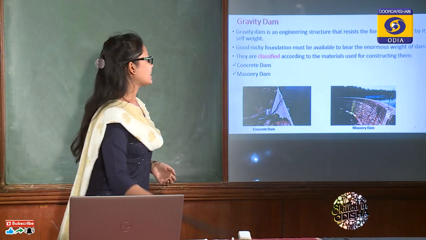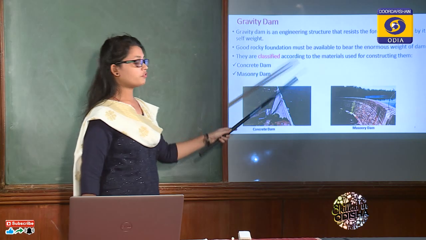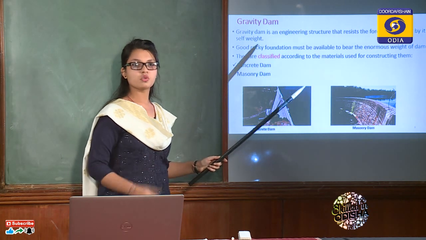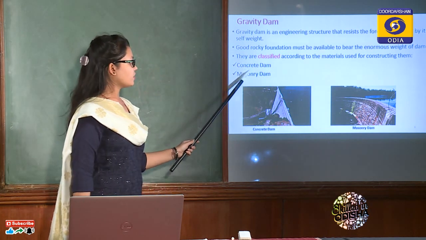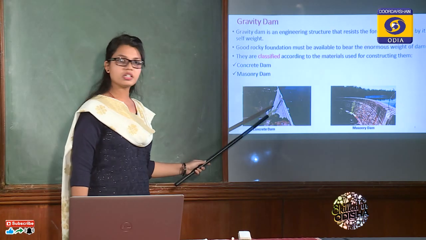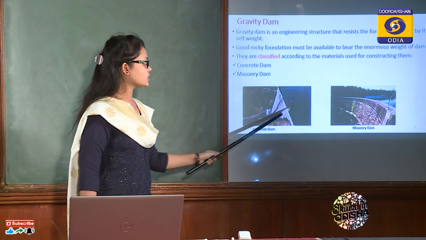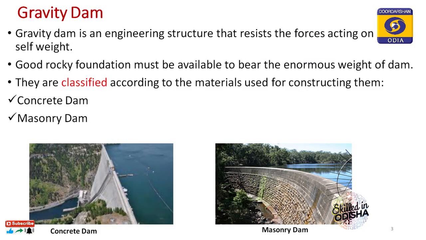Now come to the classification of the gravity dam. It is classified based upon the material of construction, that is the materials used for the construction, as concrete dam or masonry dam. In a concrete dam, only concrete is used for the construction. You can see this is the concrete dam, this is the water storage reservoir formed, that is the upstream side, and this is the downstream side.